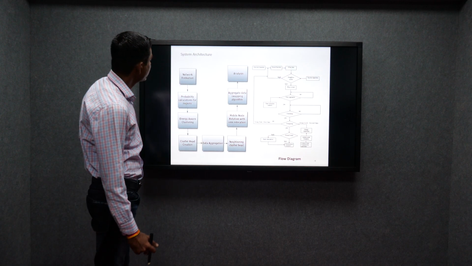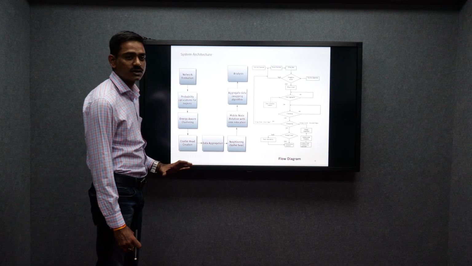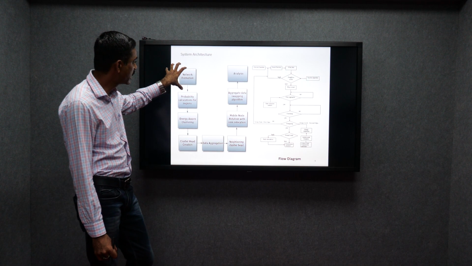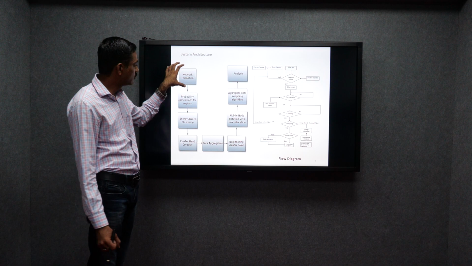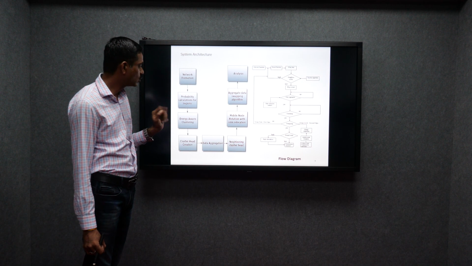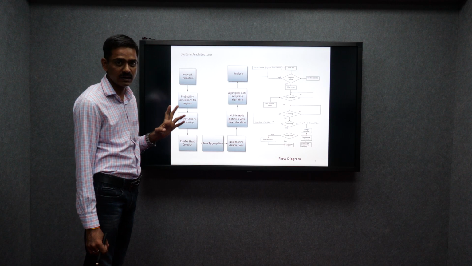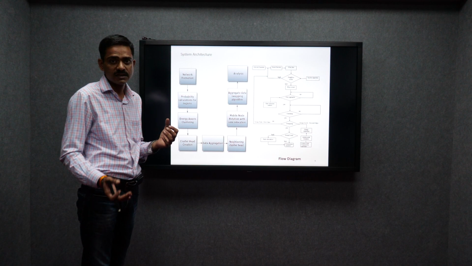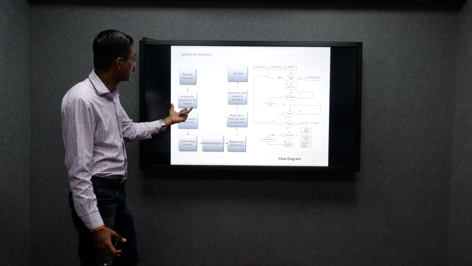Now, this is my system architecture and network formation, how the network is formed. I'm using the network simulator tool as my network experiment tool, and then I identify the probability calculations, because we have to implement two kinds of nodes: the regular node and the advanced node. The advanced node means creating a probability such that it has much more energy compared to the normal regular node, and calculating the regions.